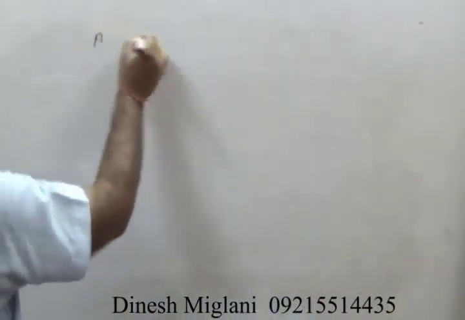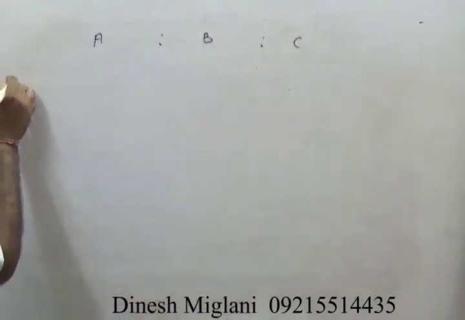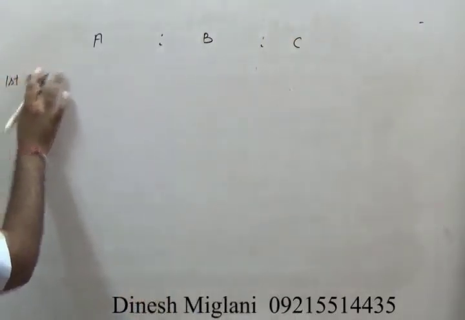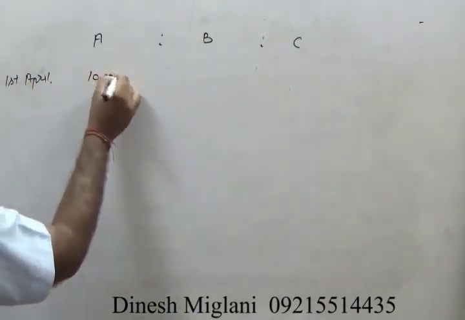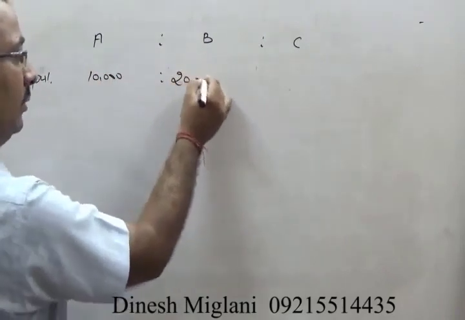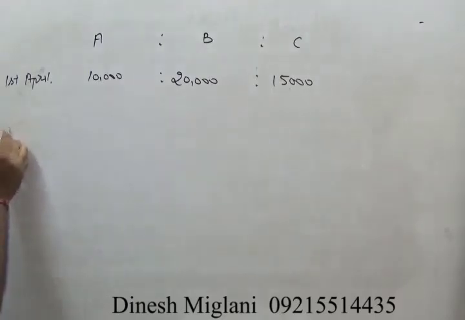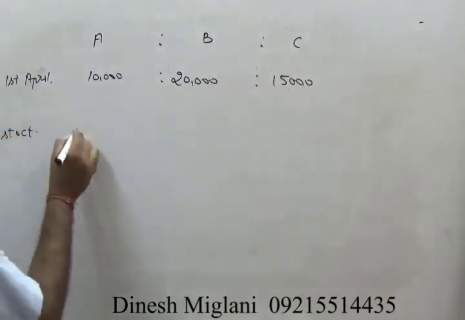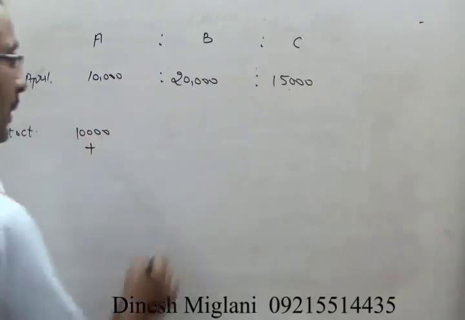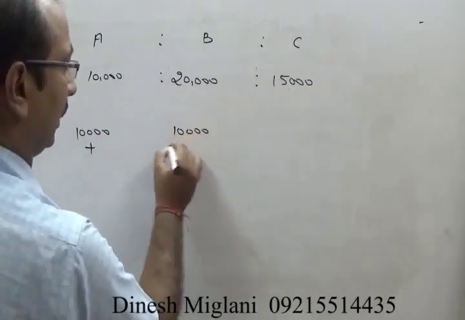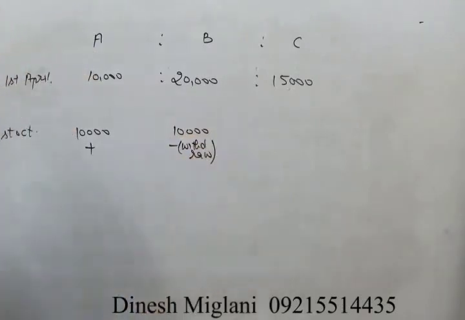Suppose there are 3 partners A, B and C. They started business on 1st of April. A invested rupees 10,000, B invested rupees 20,000 and C invested rupees 15,000. On 1st of October, A added 10,000 in the business, means he brings 10,000 more. B withdraws 10,000 from the business. Withdraws means that money has to be subtracted. So B withdraws from the business rupees 10,000.